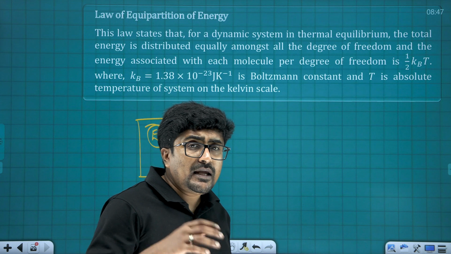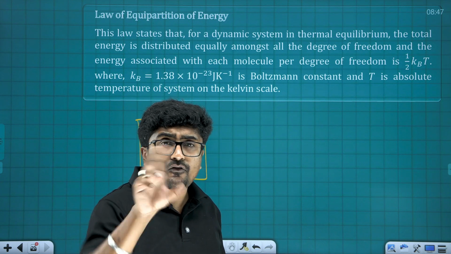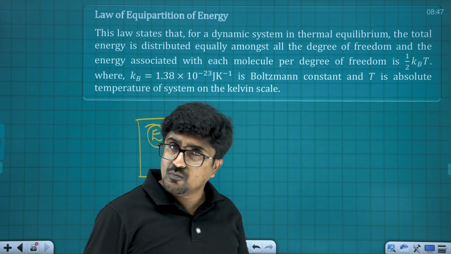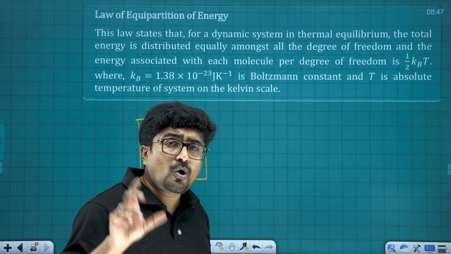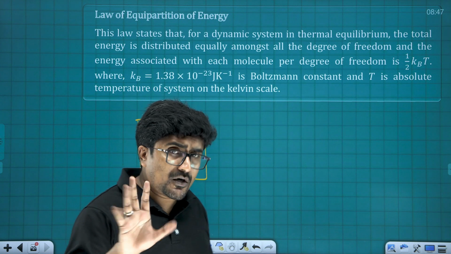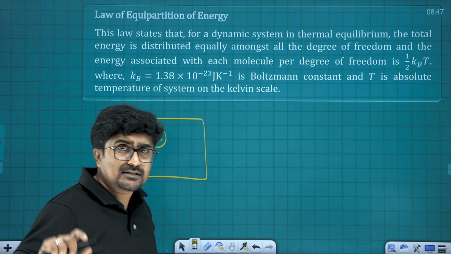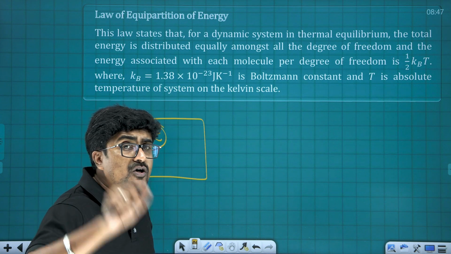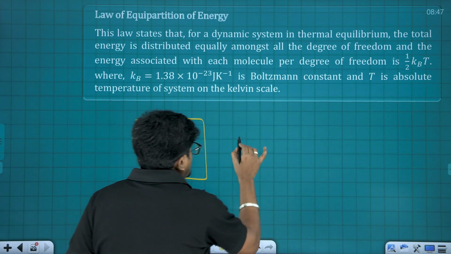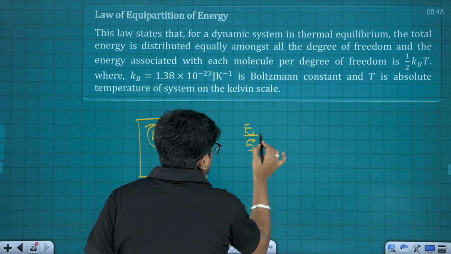Now if this particle is having 3 degrees of freedom associated to translation motion, and say 2 degrees of freedom associated to rotational motion, so the degree of freedom is 5. Now along x-axis, just because of translation motion, the energy possessed is going to be E by 5.